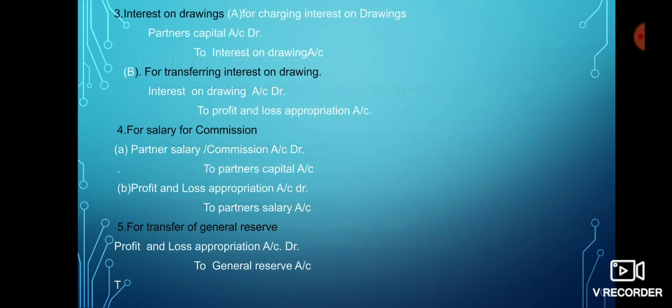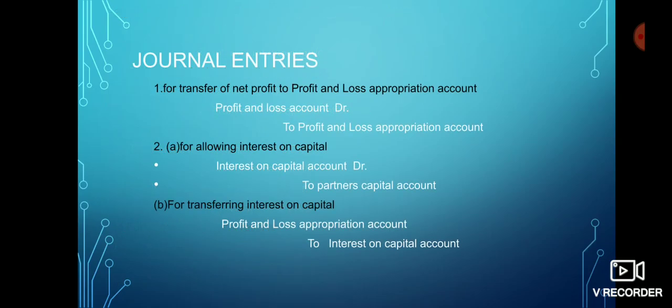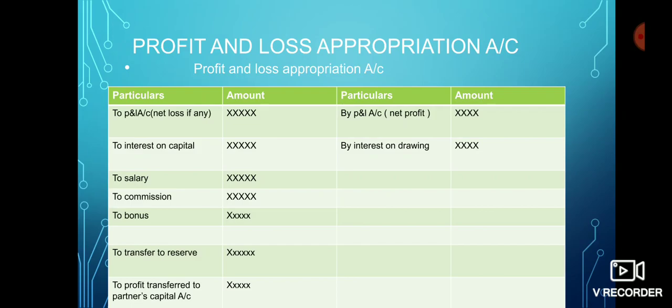Next entry is for transferring of amount of general reserve. Profit and loss appropriation account debit to general reserve. We can write it in profit and loss appropriation account as "to transfer to reserve".